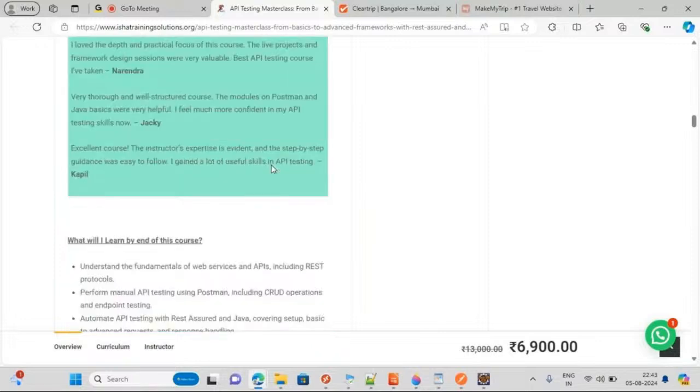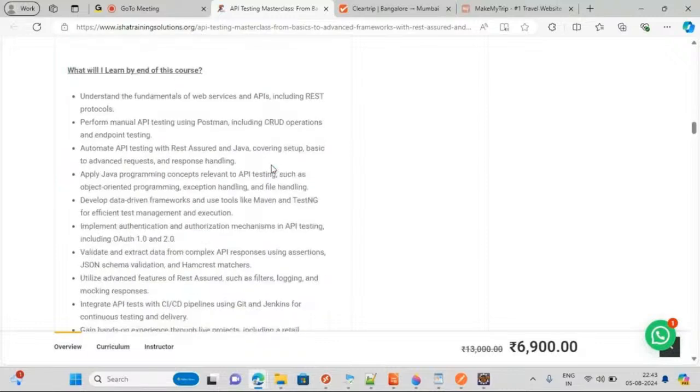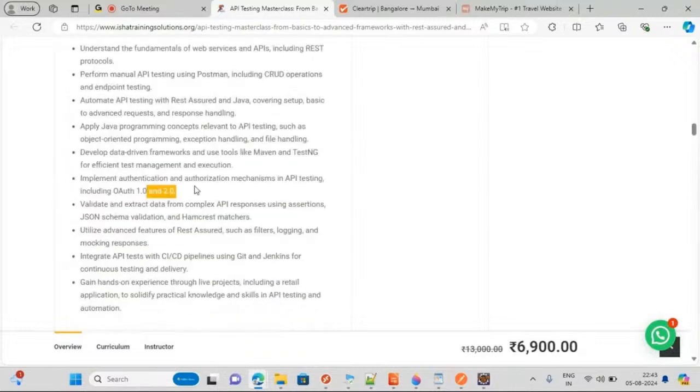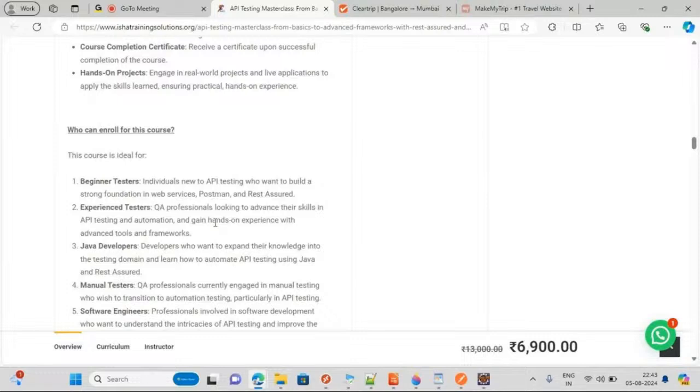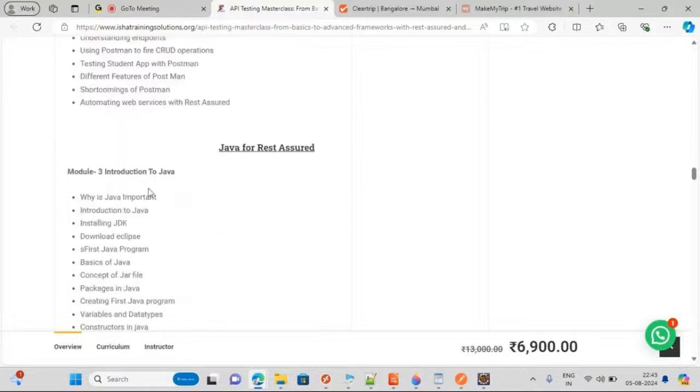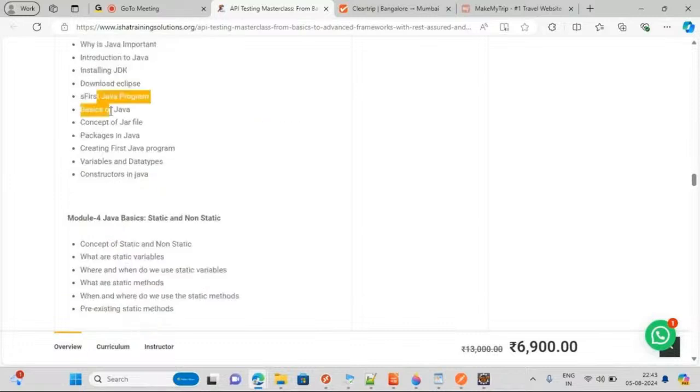Nowadays there are OAuth 1.0 and 2.0. We will see data-driven testing using TestNG. We will be using the Cucumber framework and the Serenity BDD framework, where TestNG, Cucumber and everything will be used. I have made this course in such a way that, let's say I have completed the first module, creating the first Java program, values, data types and all.